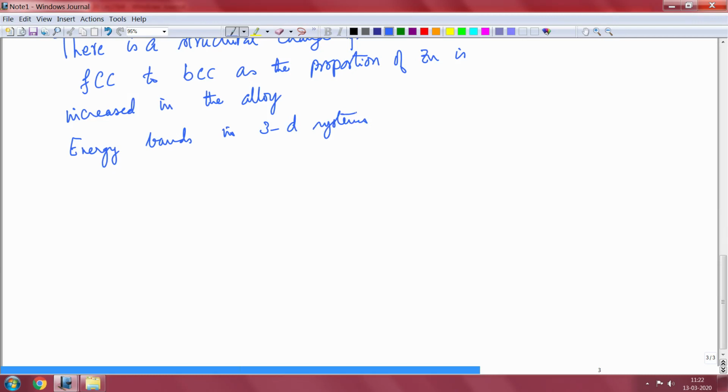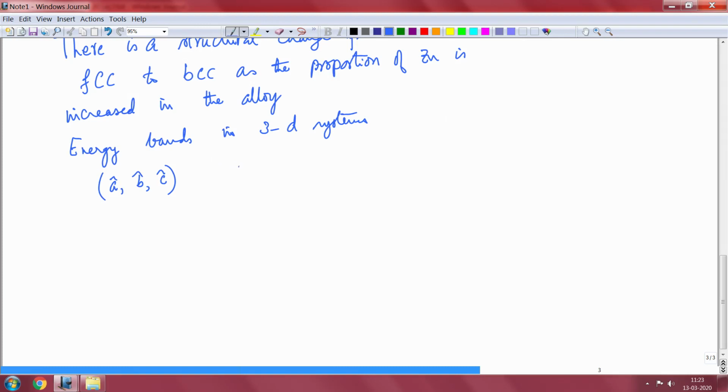So, in 3D systems you have 3 primitive translation vectors which are A, B, C, and we have to write down the tight binding wave function in this particular case very simply as follows.